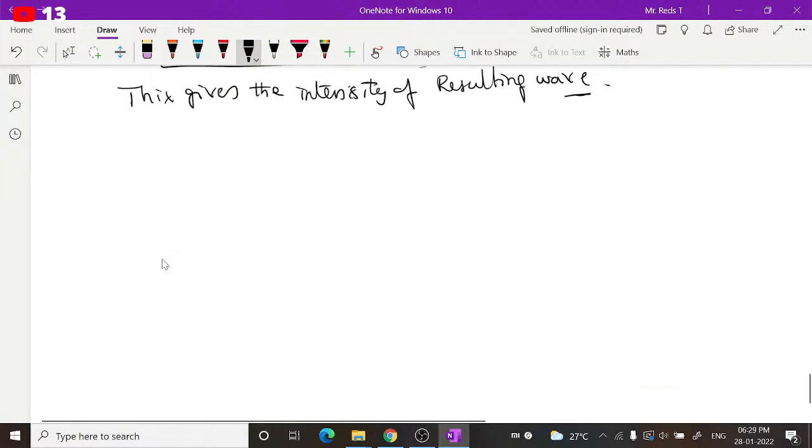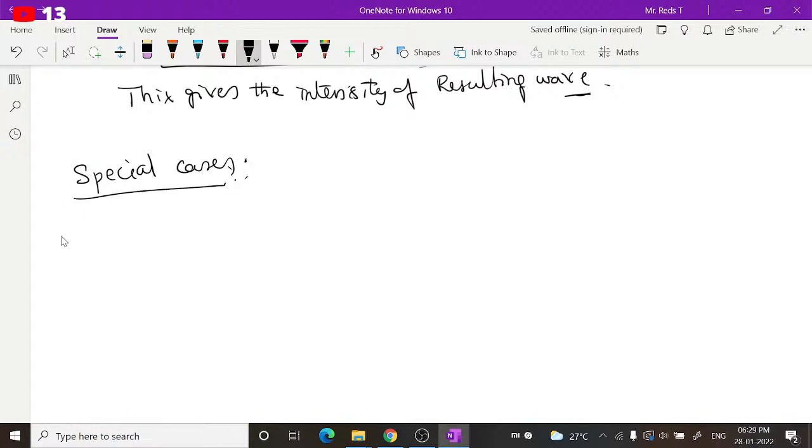Under the special cases, write down the first case: constructive interference.